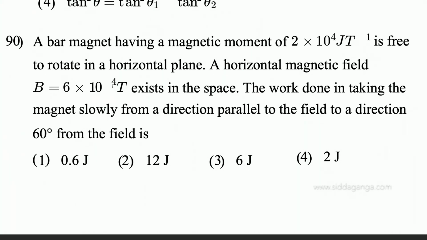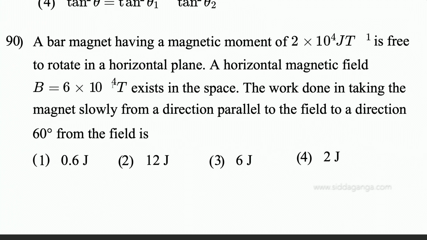A bar magnet having a magnetic moment of 2 into 10 power 4 joules per tesla is free to rotate in the horizontal plane. A horizontal magnetic field B equal to 6 into 10 power minus 4 tesla exists in the space.